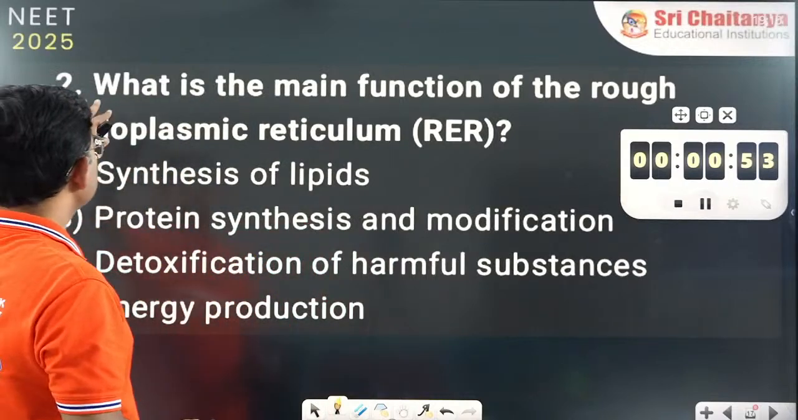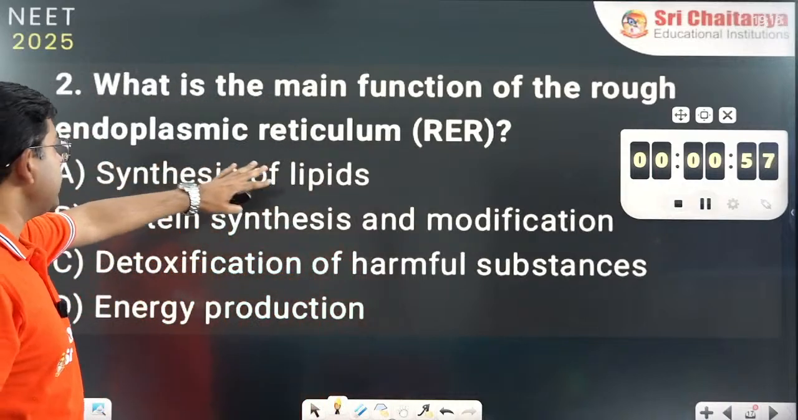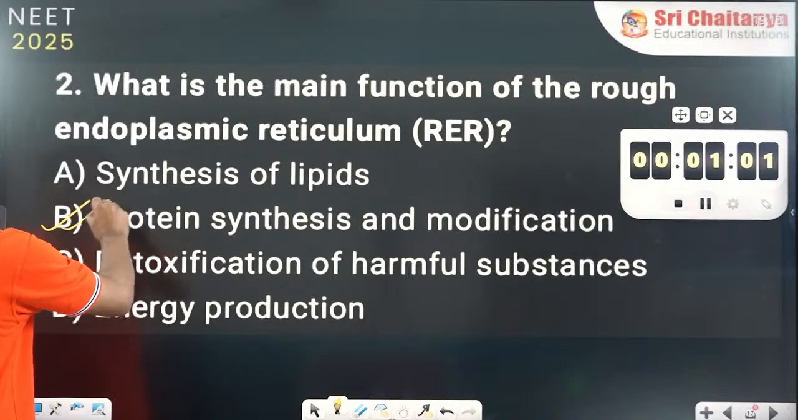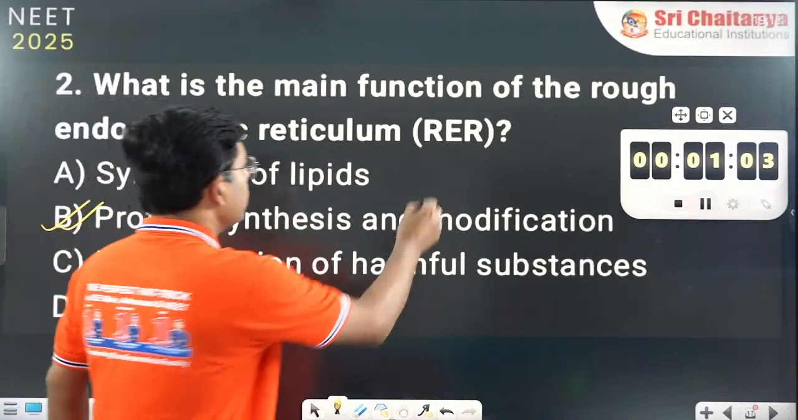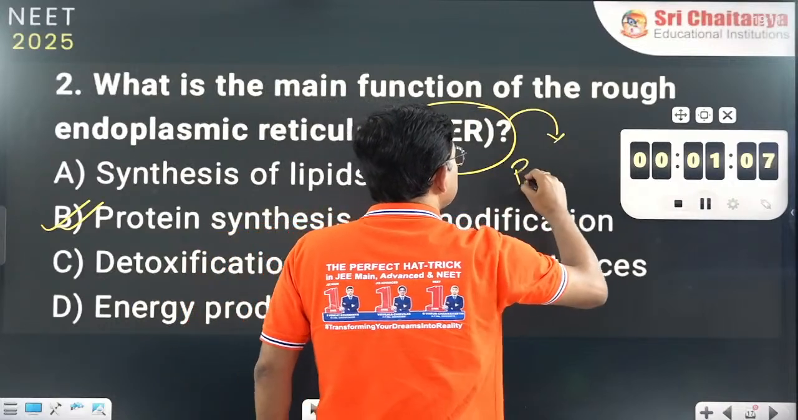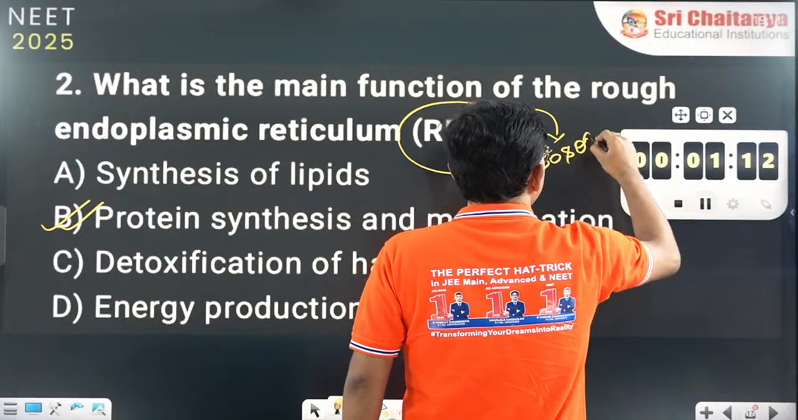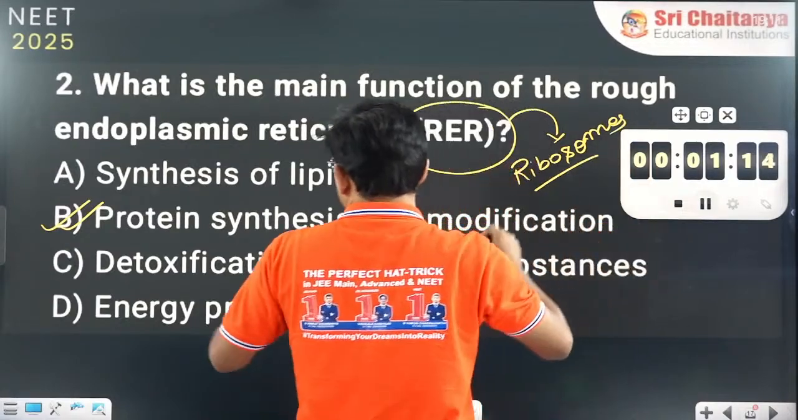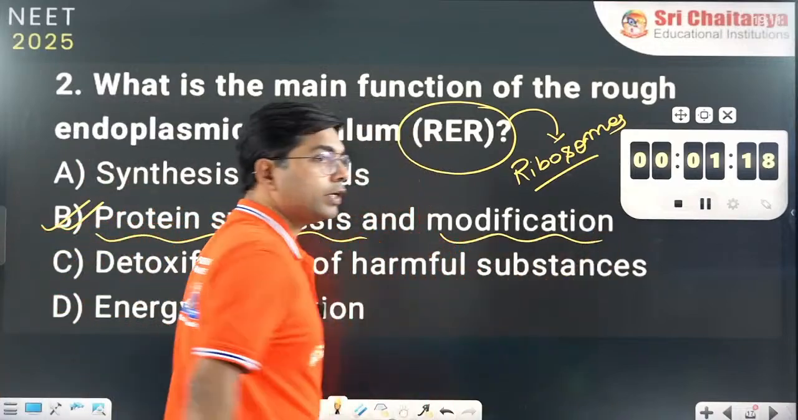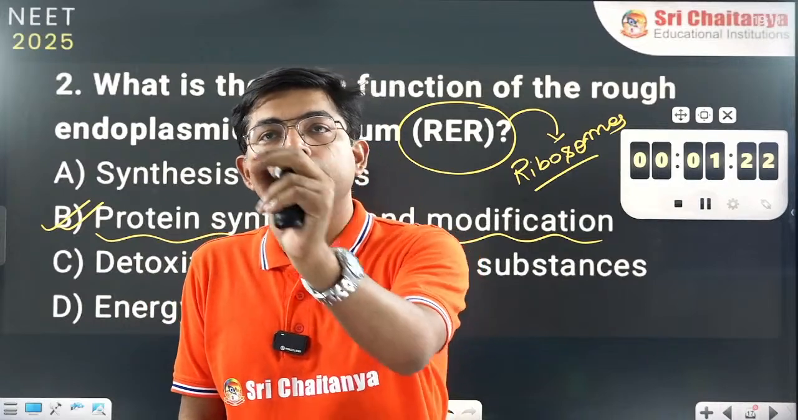So what is the main function of the rough endoplasmic reticulum? The main function is protein synthesis and modification, because the rough endoplasmic reticulum has ribosomes, and they help in protein synthesis and modification. Remember this point: protein synthesis and modification.